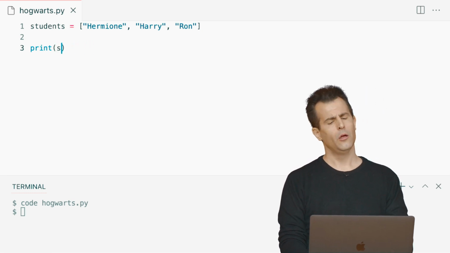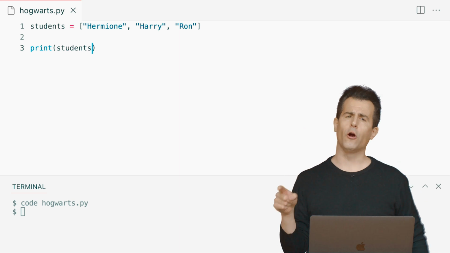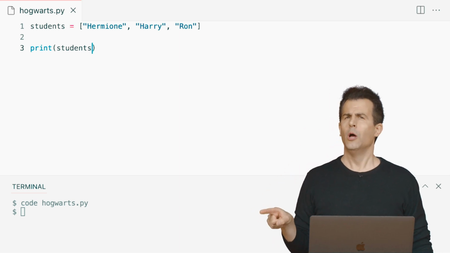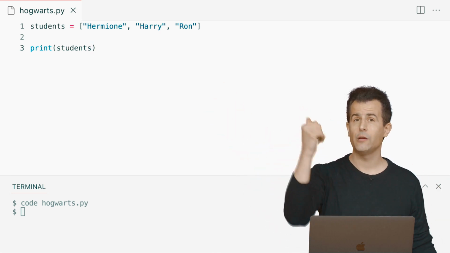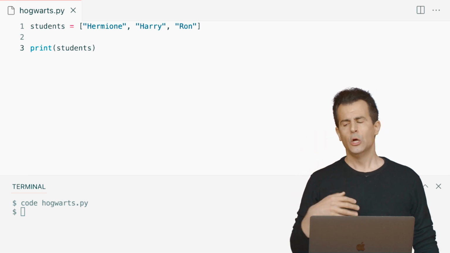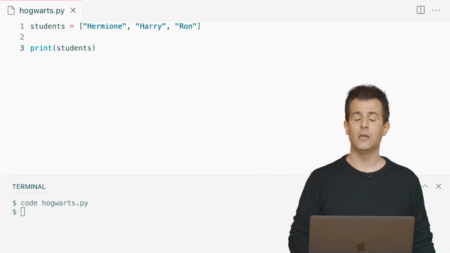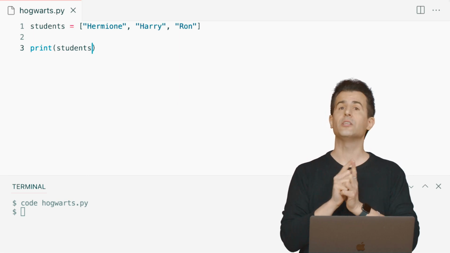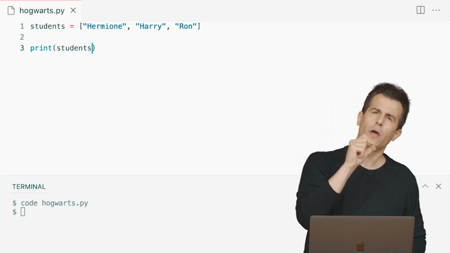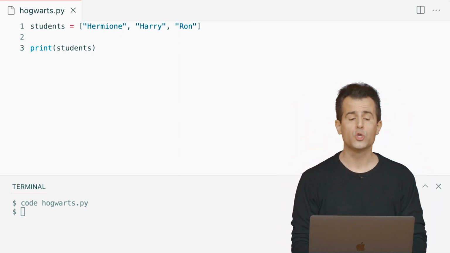Well, wait a minute. How do I print the contents of a list? Well, in the past, when we've printed a variable, we've just printed out the name of the variable. But I don't want to print out all of Hermione and Harry and Ron all at once. Maybe I want to print out Hermione first, then Harry, then Ron. So I need a way to express more precisely which value I want from this list. And the way you do this in Python is you use square brackets in another way. If you have a variable, in this case called students, and you want to go inside of that variable and get a specific value, that is to say you want to index into the list, you use square brackets this way using numbers inside of the square brackets.